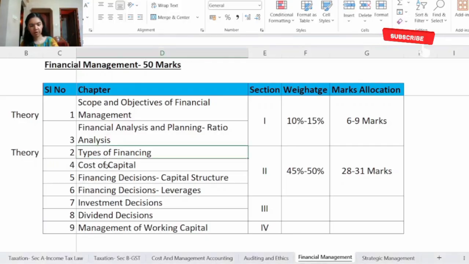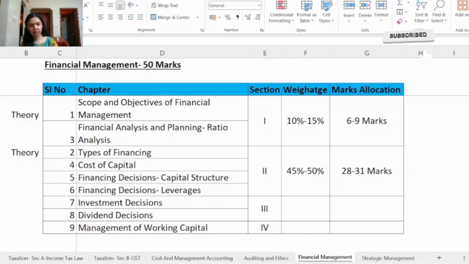Then we have chapter number 4, cost of capital. Under this you will have to go through the concept of weighted average cost of capital, where you have book value weights as well as market value weights. Then you have marginal cost of capital. And then you have to go through cost of sources of capital: cost of long-term debt, cost of preference share capital, cost of equity share capital and cost of retained earning. Go through the formula for calculation of all of these.